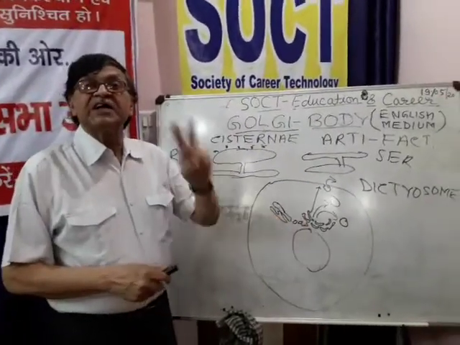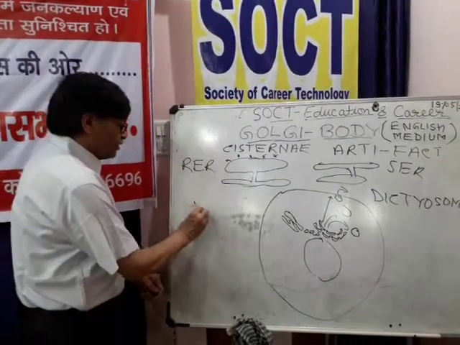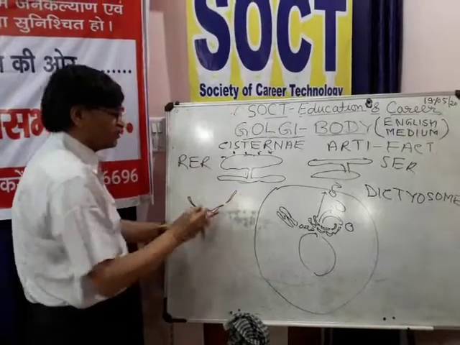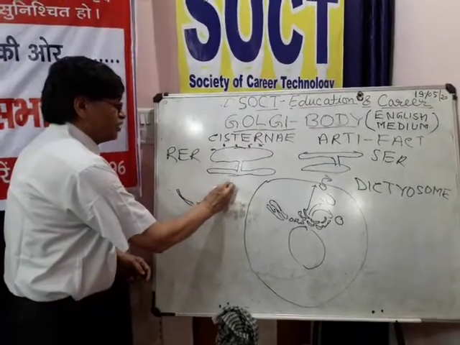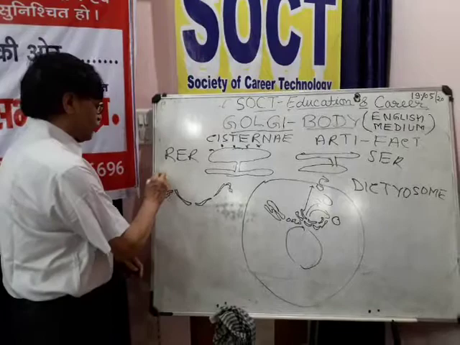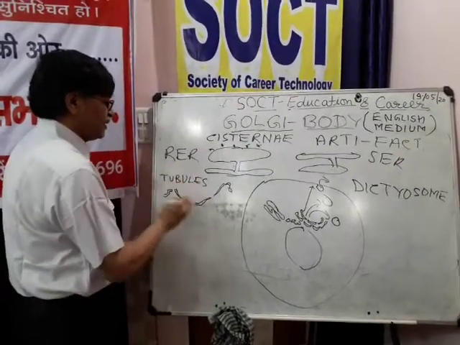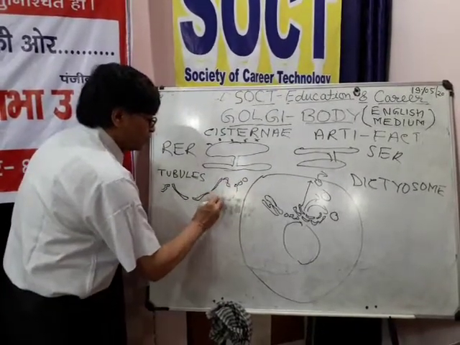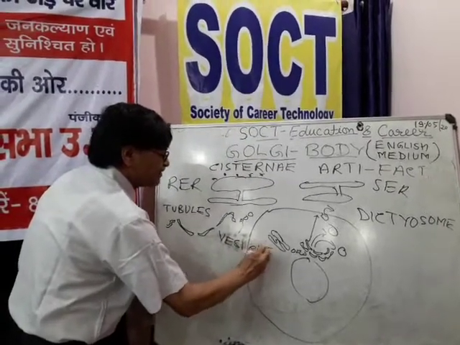This Golgi body contains three types of structures. One, the cisternae, so there are certain small tubules, and there may be certain small ball-like structures which are called vesicles.